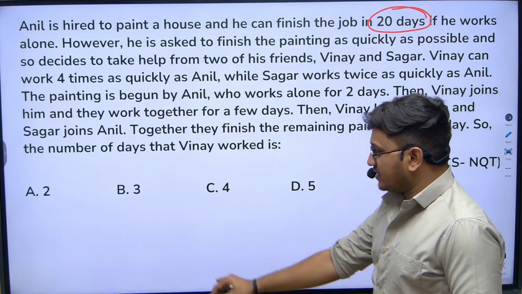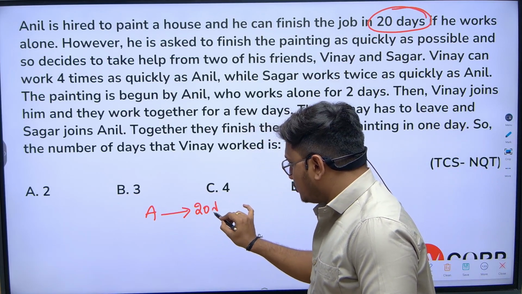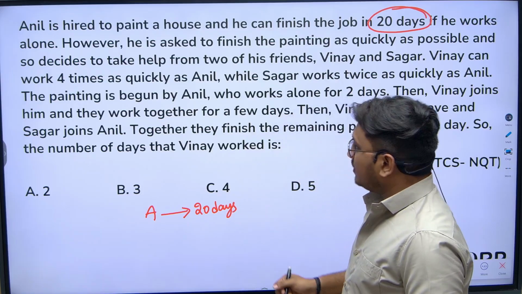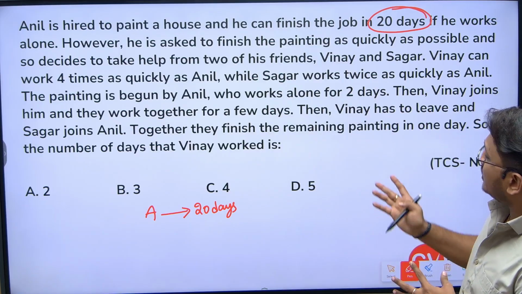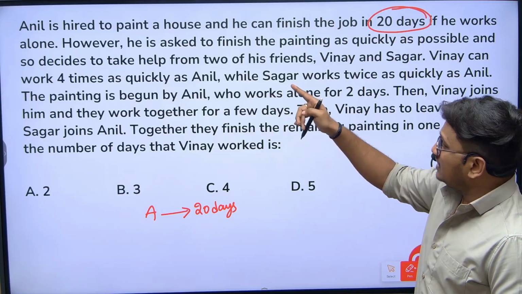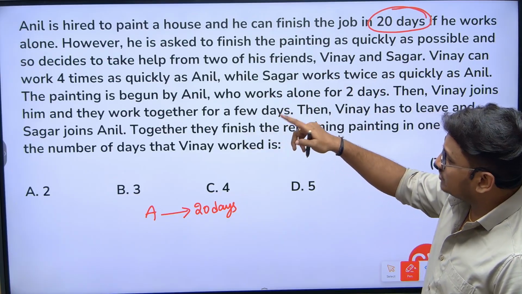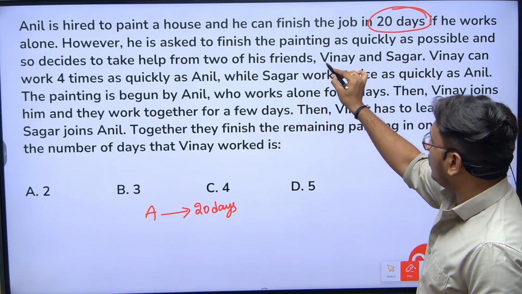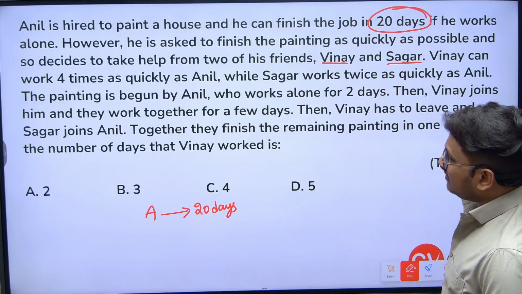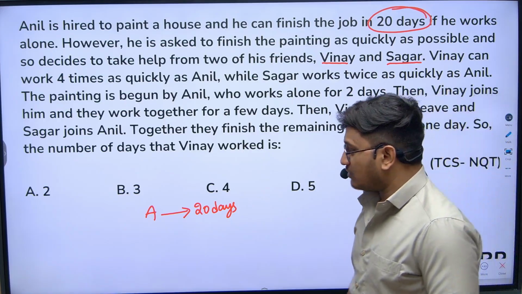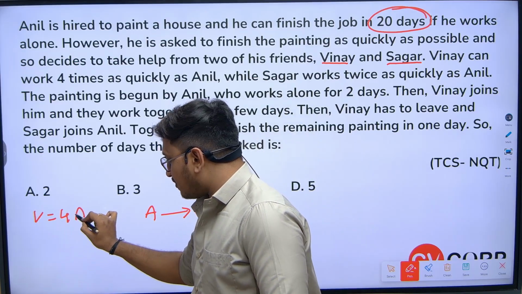20 days. So let's say Anil can complete the work in 20 days if he works alone. However, he's asked to finish the painting as quickly as possible, so he decides to take help from two of his friends called Vinay and Sagar. Vinay can work 4 times as fast as Anil. I'm just writing the condition.